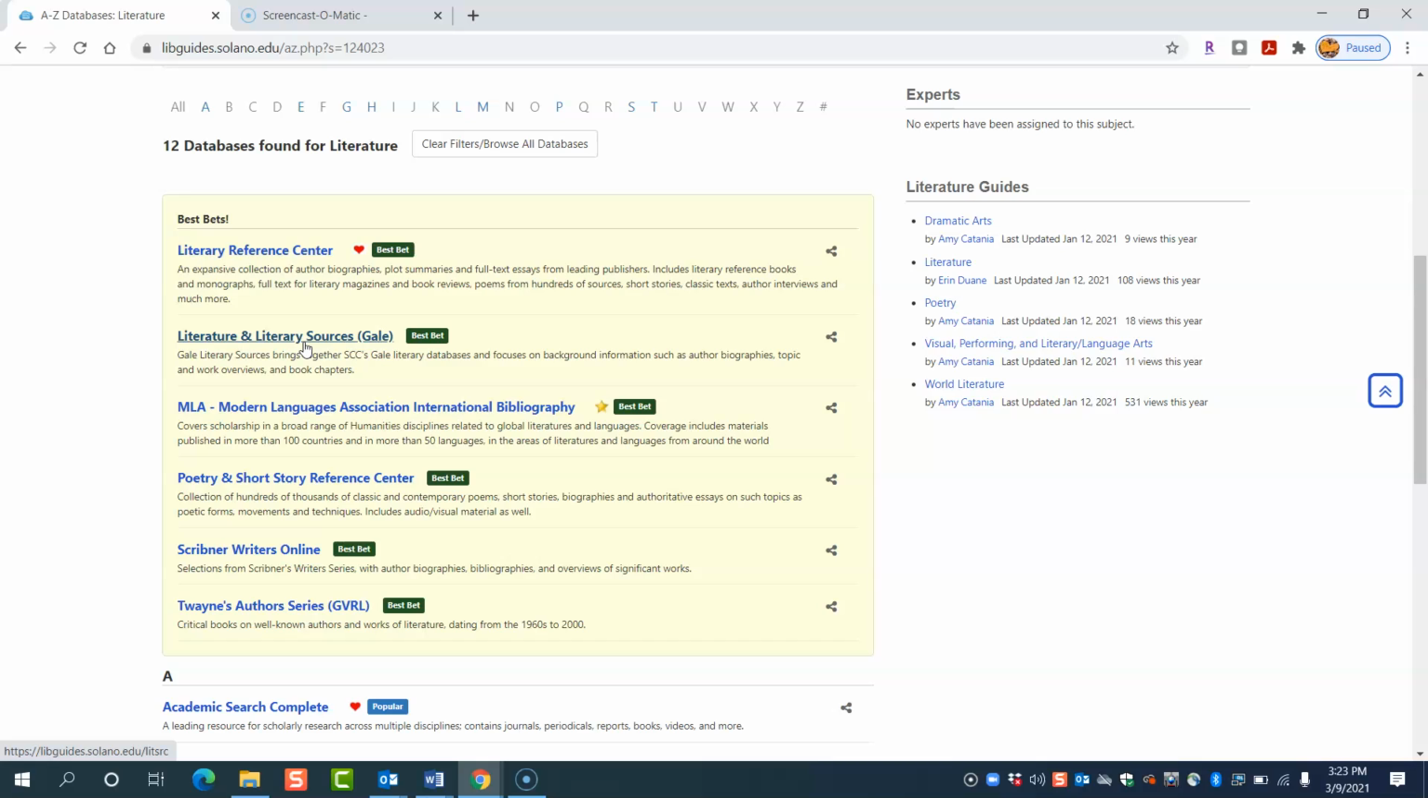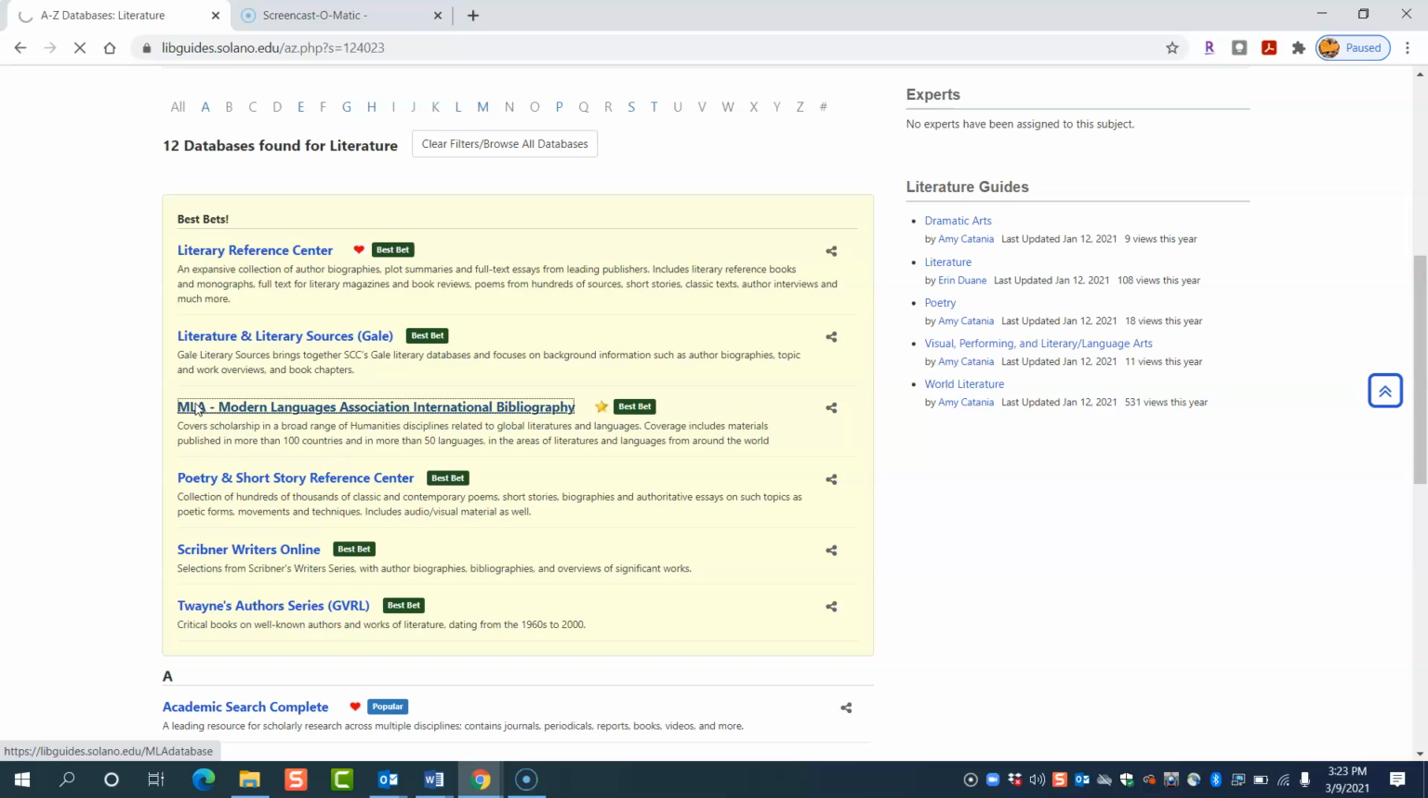So just skip the Gale one and come back to it maybe for another literature assignment because it might have good stuff for that other topic. But Much Ado About Nothing, surprisingly, wasn't a lot there. MLA is where we're going to hang out, and Literary Reference Center. So both of these are hosted by EBSCOhost, so they look quite alike.